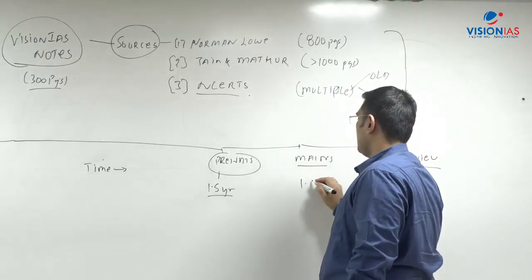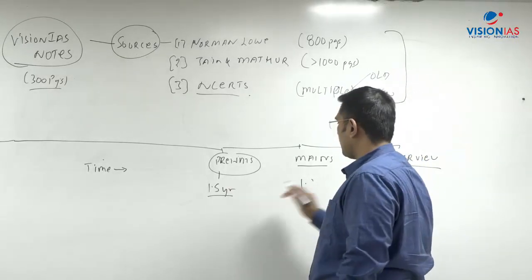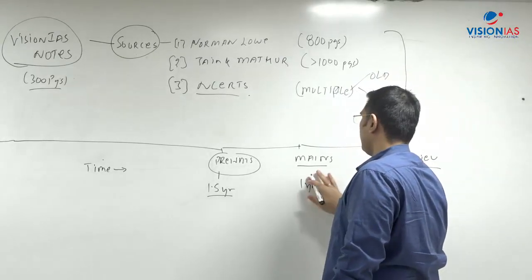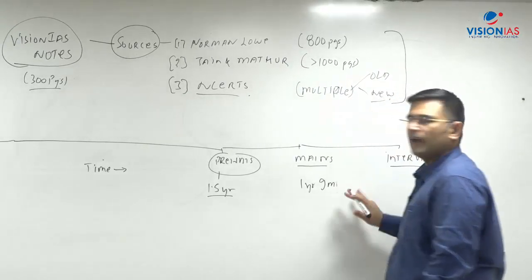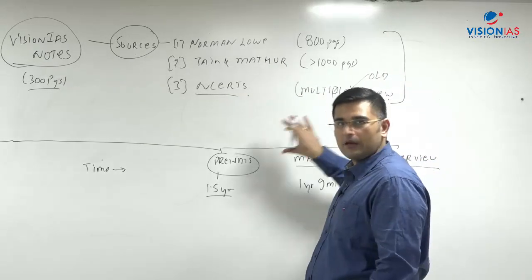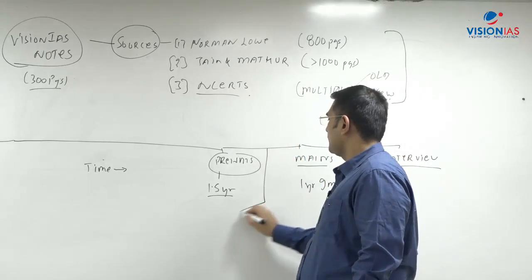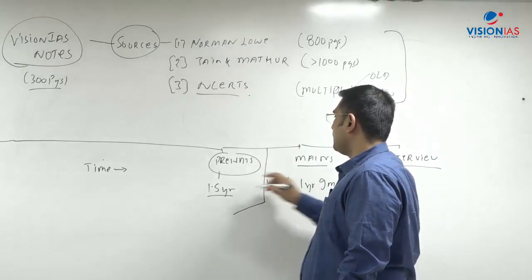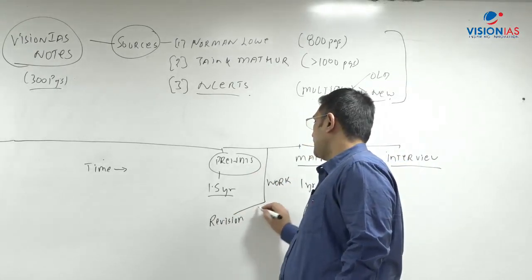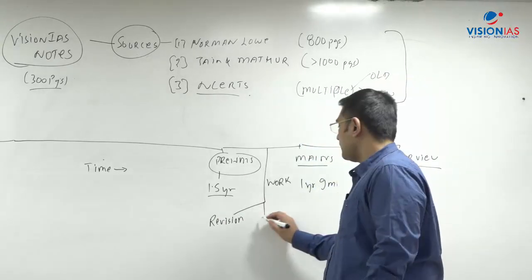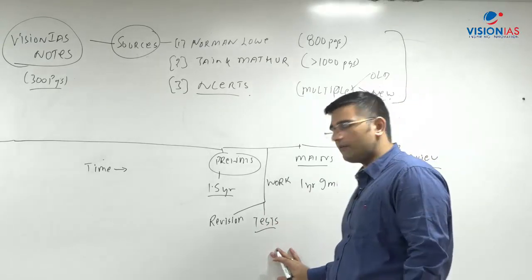So if I take this roughly, this is your 1.5 years, 1 year 6 months, so here it becomes roughly 1 year 9 months. Around 1 year 9 months, this happens. Now in these 3 months, if you think about what work has to be done between the prelims and the mains, first of all you would have to do revision. Then apart from revision, you would have to write your tests, you would have to join a test series, because joining the test series is very, very important.